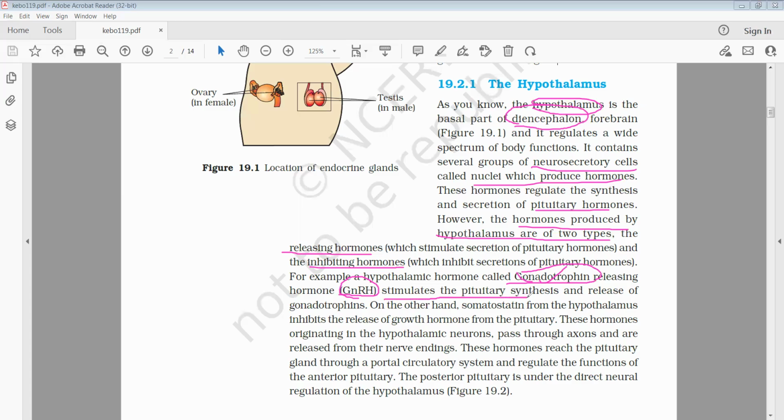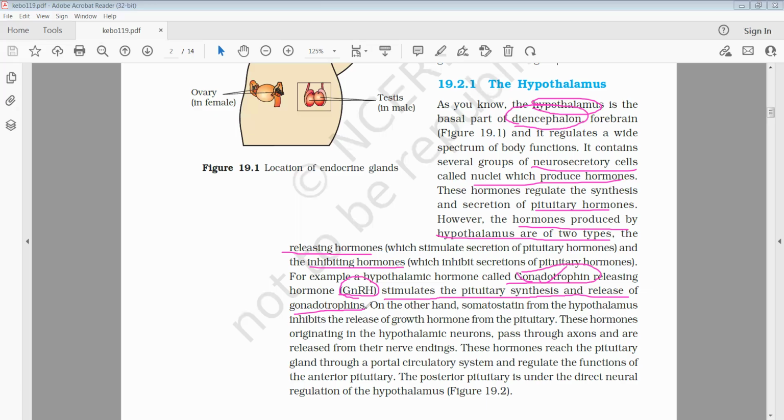Gonadotropin releasing hormone stimulates the pituitary synthesis and release of gonadotropins.